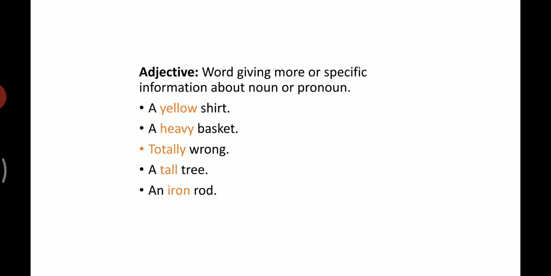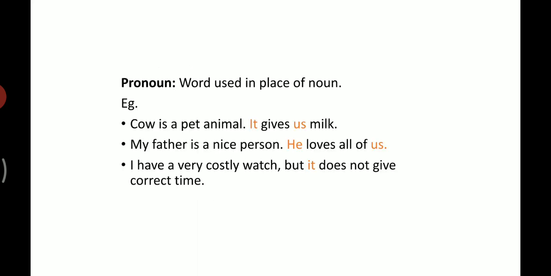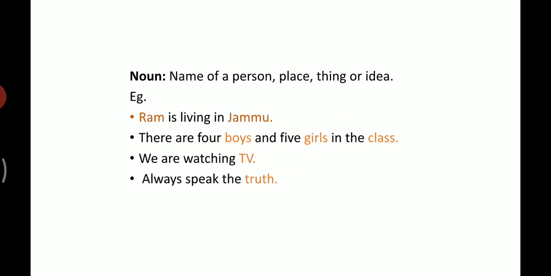Well, students, here we have understood three parts of speech. Let us take a quick recap. Noun. Noun is a name of a person, place, thing, or idea.